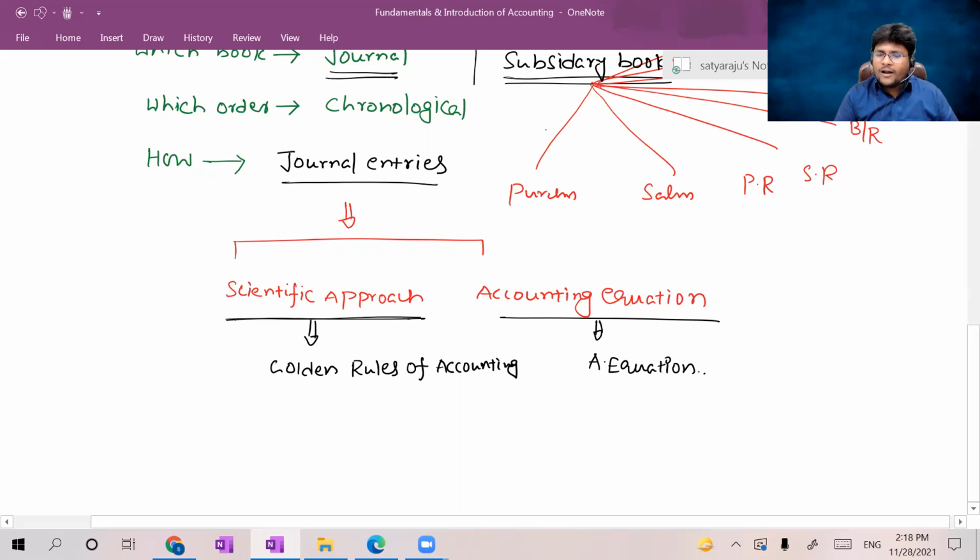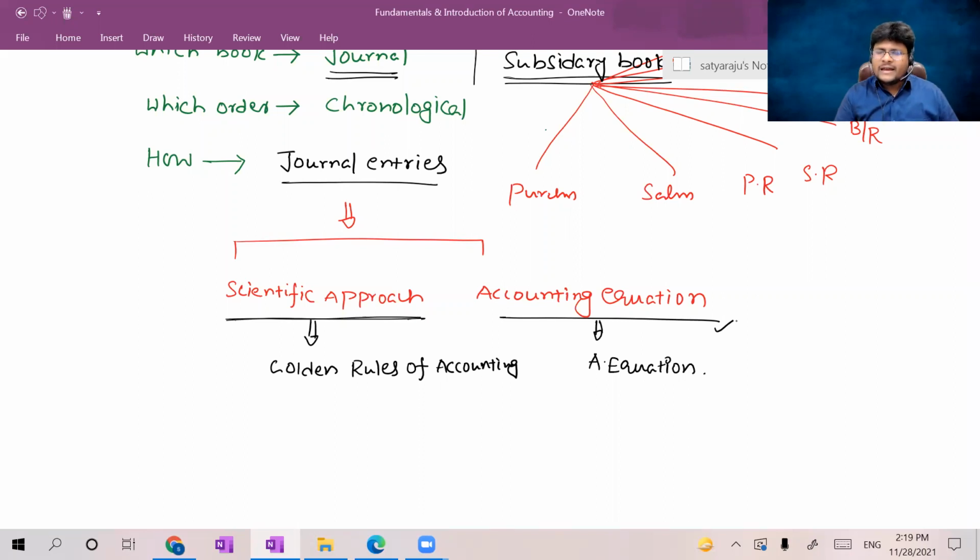Just believe me, we never use the scientific approach, that is golden rules of accounting, except in foundation. For all further studies, whether you are going to CA Inter or CA Final or going into practice, most of the times you are expressing the journal entries by applying the accounting equation approach. Why? Because it is very simple compared with the scientific approach. Golden rules of accounting are also very scientific and easy, but sometimes such golden rules you may not be able to apply to a particular transaction or event, which makes the application itself too difficult.